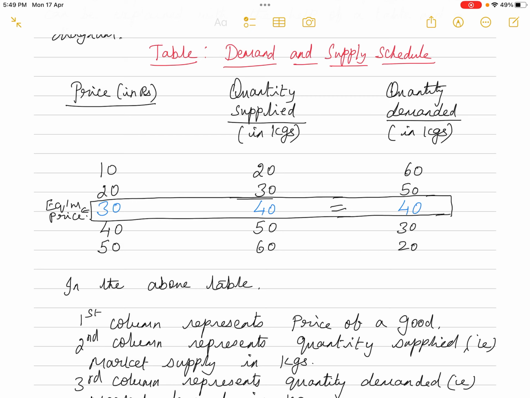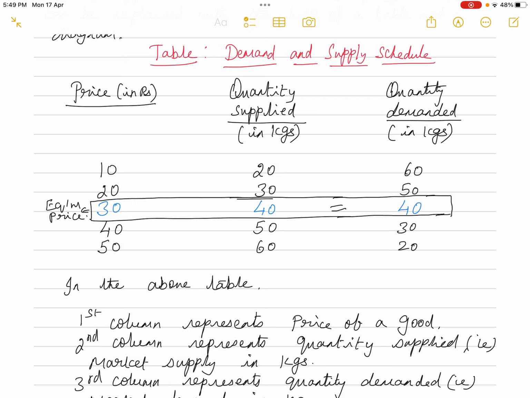So this is the hypothetical demand and supply schedule. What you are observing in the first column represents price in rupees. The second column, quantity supplied, is the market supply in kgs, and the third column, quantity demanded, is the market demand, which is also represented in kgs.